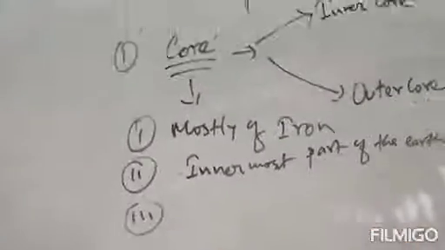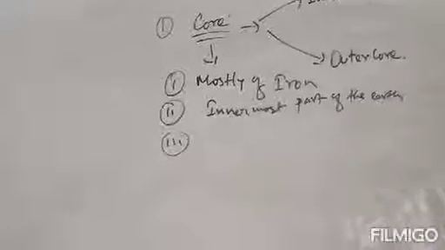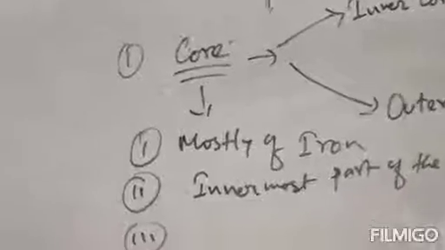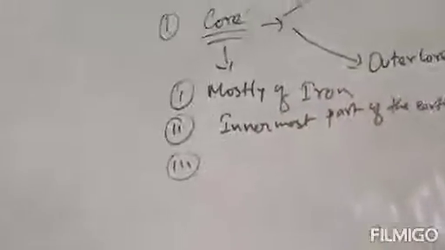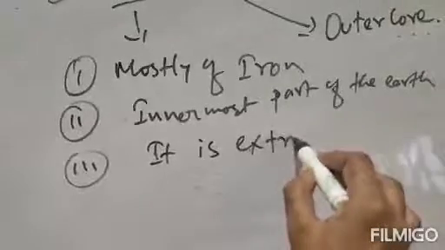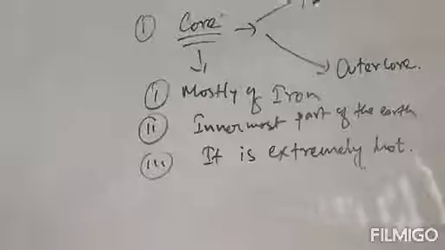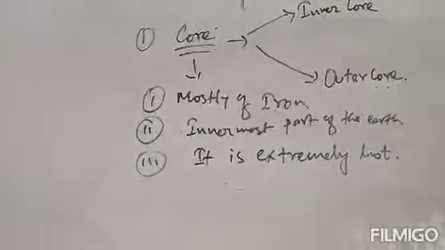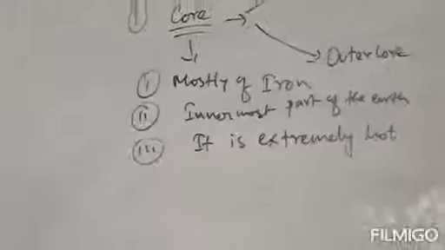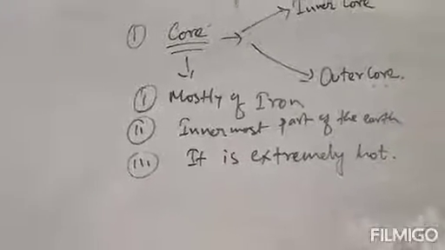Third one is, it is extremely hot. The core of the earth is extremely hot because it is the innermost part of the earth where temperature is so high. Most of the earth's core, known as outer core, is liquid, that is molten iron, whereas the inner part of the core, called inner core, is under high pressure, that is solid.